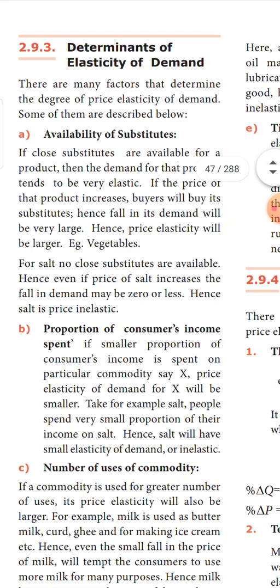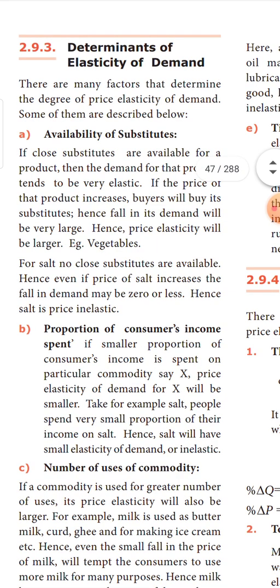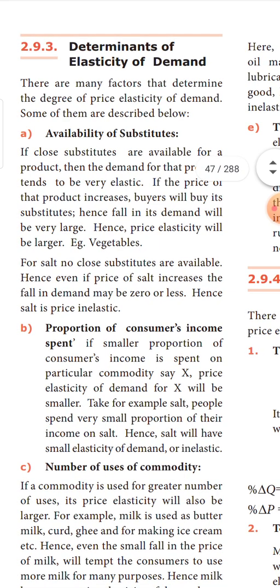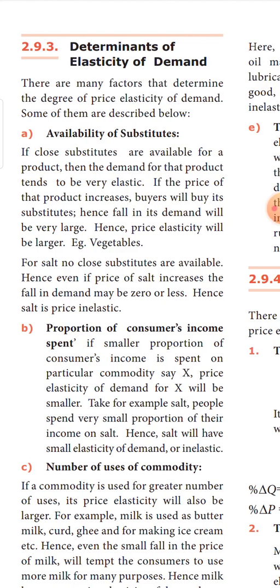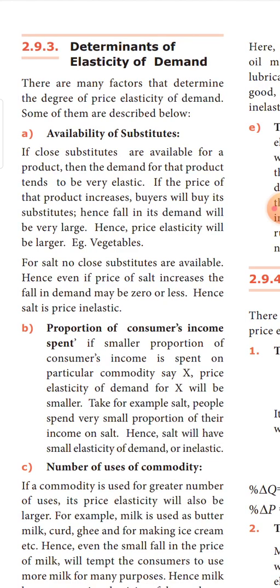See, for example, if there are close substitutes for the products, definitely the elasticity will be greater. The demand for a product will be very, very elastic. For example, vegetables. The price of beans is very, very high, and automatically demand will fall down, is it?